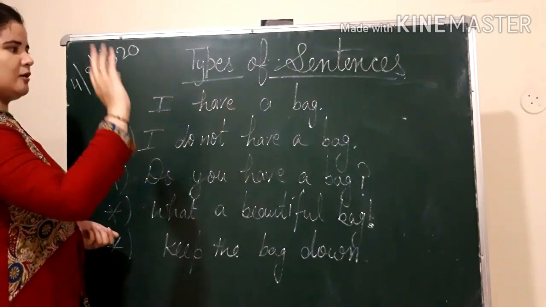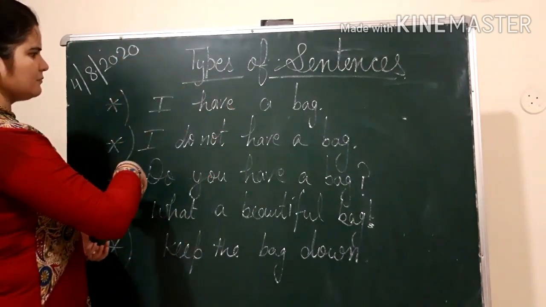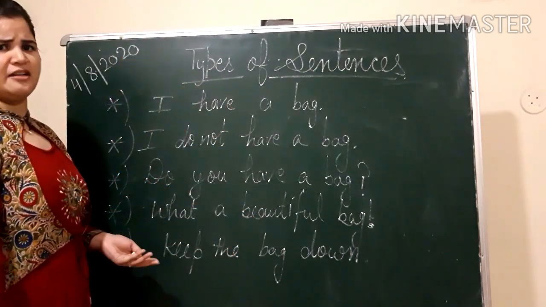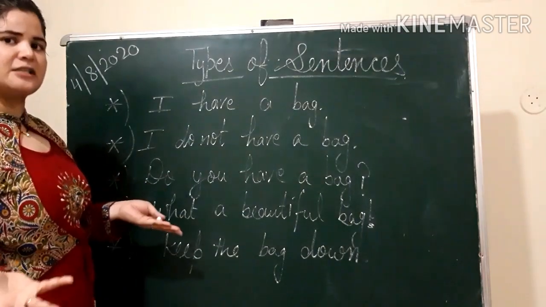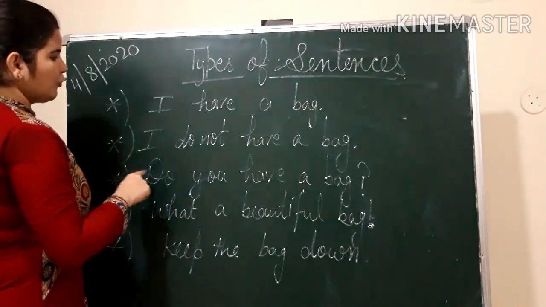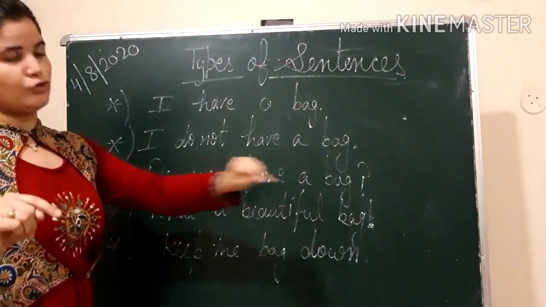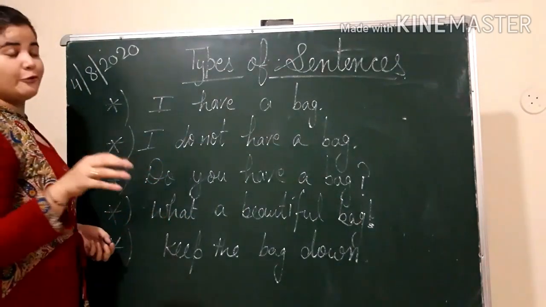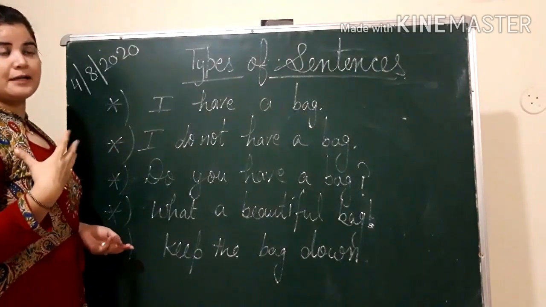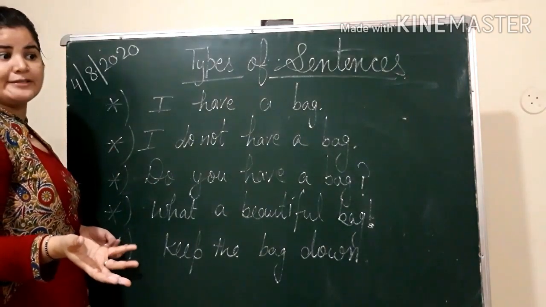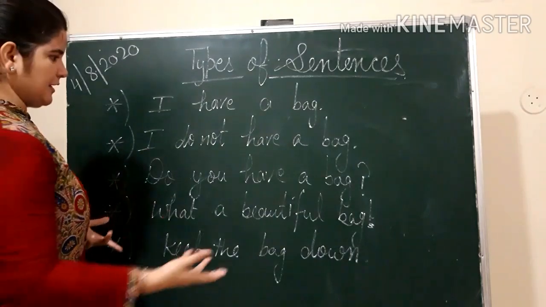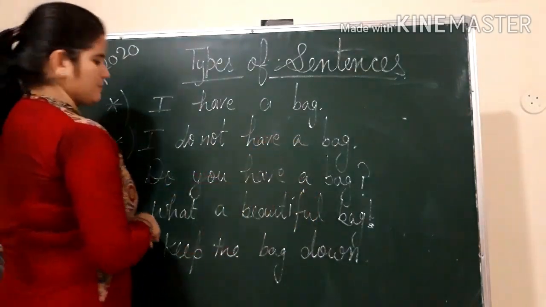And I have a bag. Okay, I have declared something. I do not have a bag. मेरे पास bag नहीं है. I have again declared something, but in a negative way. Do you have a bag? तुम्हारे पास bag है? I have asked a question and there is a question mark. What a beautiful bag! I am exclaiming something. I'm showing sudden surprise feeling, and it ends with an exclamation mark.